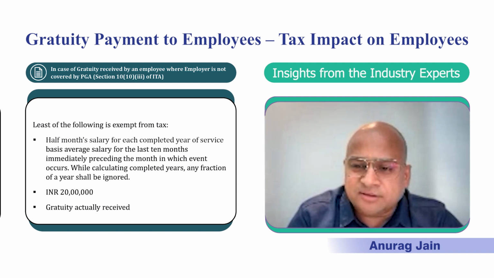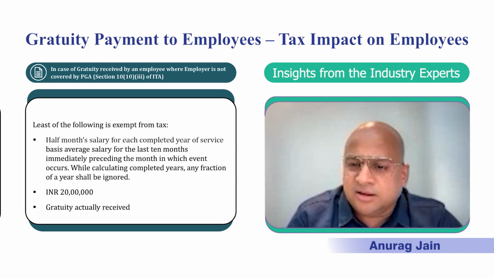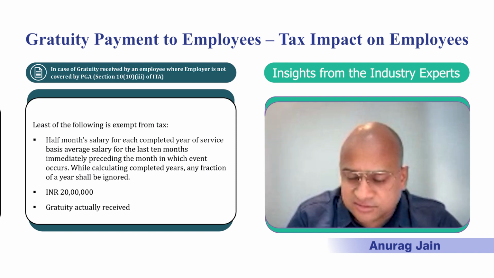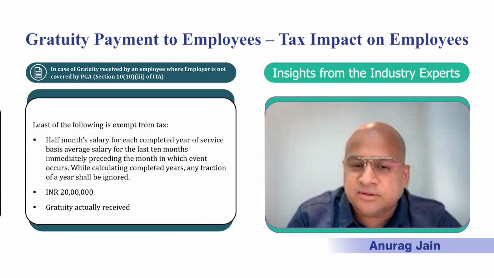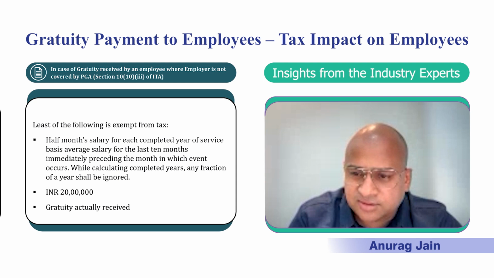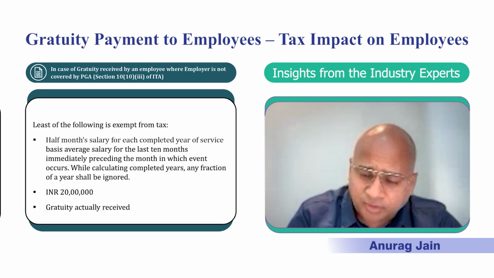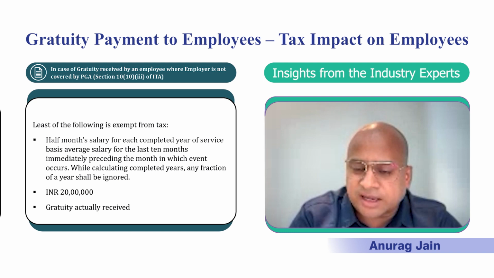Now, one can say there's hardly a difference, be it this subsection 2 or subsection 3, and we can do with the first one only. The answer is no, because if we closely look, they are using the words half month salary for every completed year of service, basis average salary for the last 10 months. So in the first bucket, the salary will be your last drawn basis. In the second bucket, the salary will be based on your average salary. Obviously your salary amount, if we work it out on an average basis, may decrease to some extent because you are averaging it out.